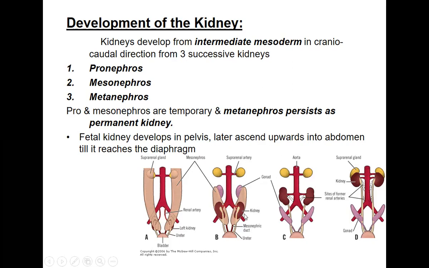If you see here, this is in the pelvis. Now slowly the kidney starts ascending upwards into the abdomen. So these kidneys develop in the pelvis and ascend upward, just opposite to the gonads.